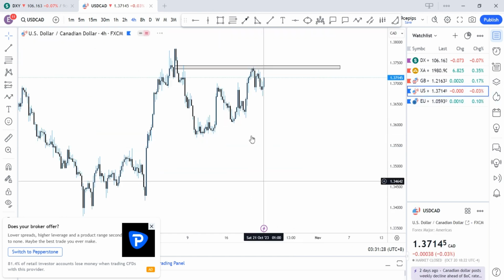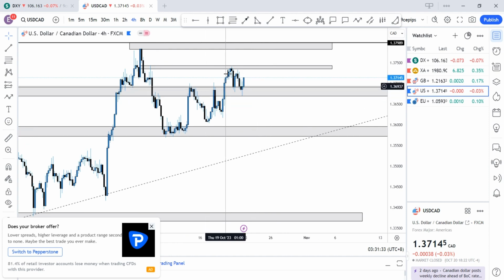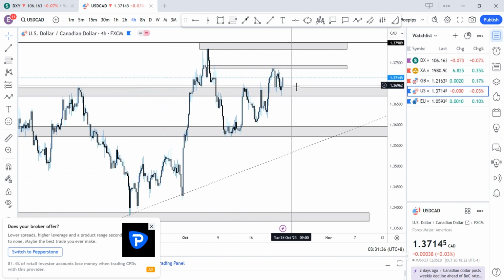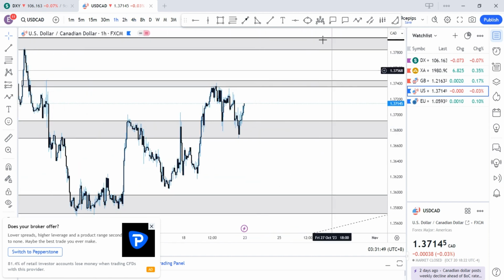The USDCAD has shown a massive bullish movement, more like a break and retest, forming a double bottom here. The main thing I'll be anticipating is a continuation to the bull side to come all the way to 137, 137.80, 138 region if price allows. So this is what I'm anticipating for the week.